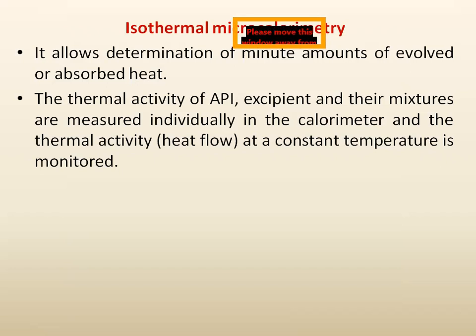The thermal activity of the API, the excipient, and then the mixtures are measured individually in the calorimeter, and the thermal activity at a constant temperature is maintained. At the same time, when we take a physical mixture, again we go for the same process, and from that process we get a curve. We match that curve with the individual curves, and we can say whether there is interaction or no interaction. So this is isothermal microcalorimetry.